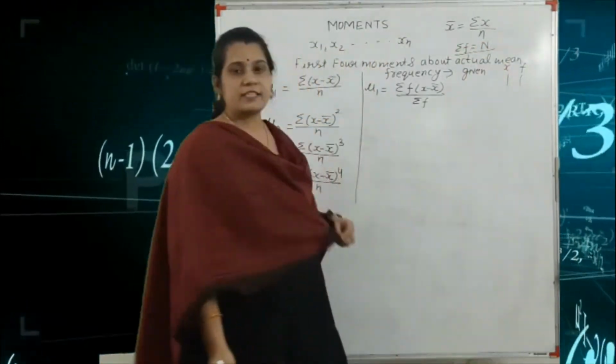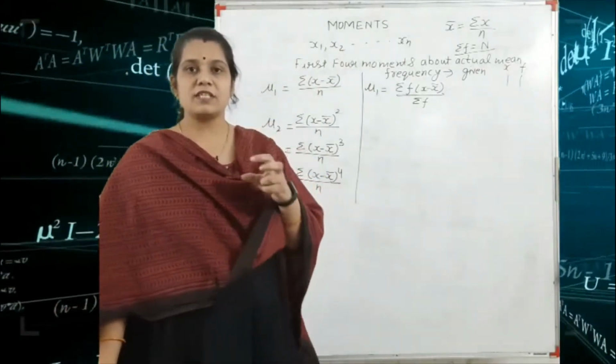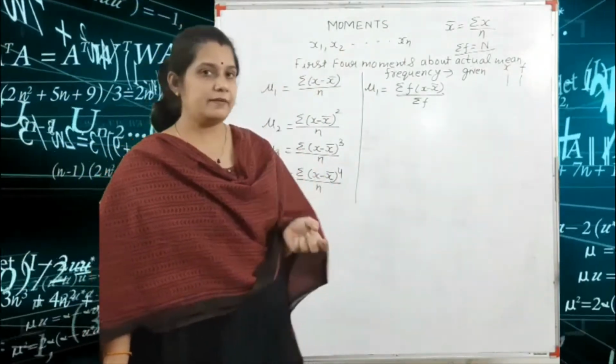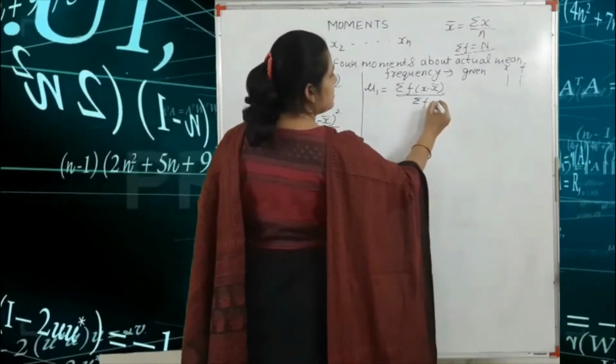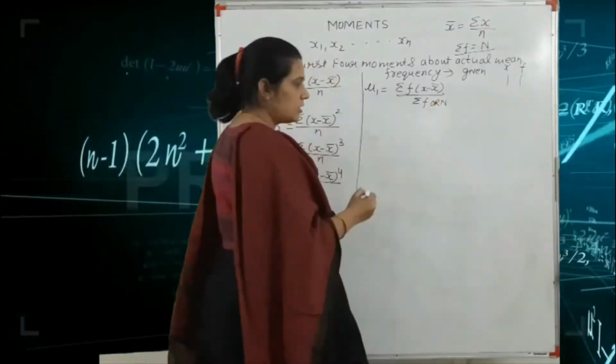We have already seen this in the measures of central tendency, median and mode. Summation f is equal to capital N, so we write here summation f or capital N. Got it?